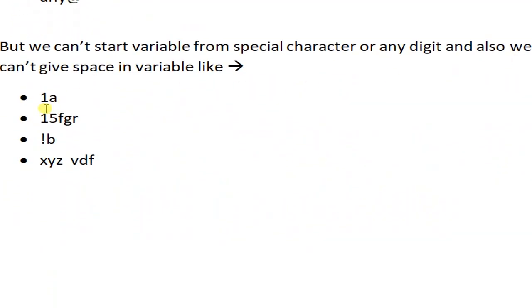1A: here we start the variable with a digit. 15FGR: here also we start the variable with a digit. !B: here we start the variable with a special character. XYZ VDF: here we put a space in the variable. These are all wrong. These are not variables.